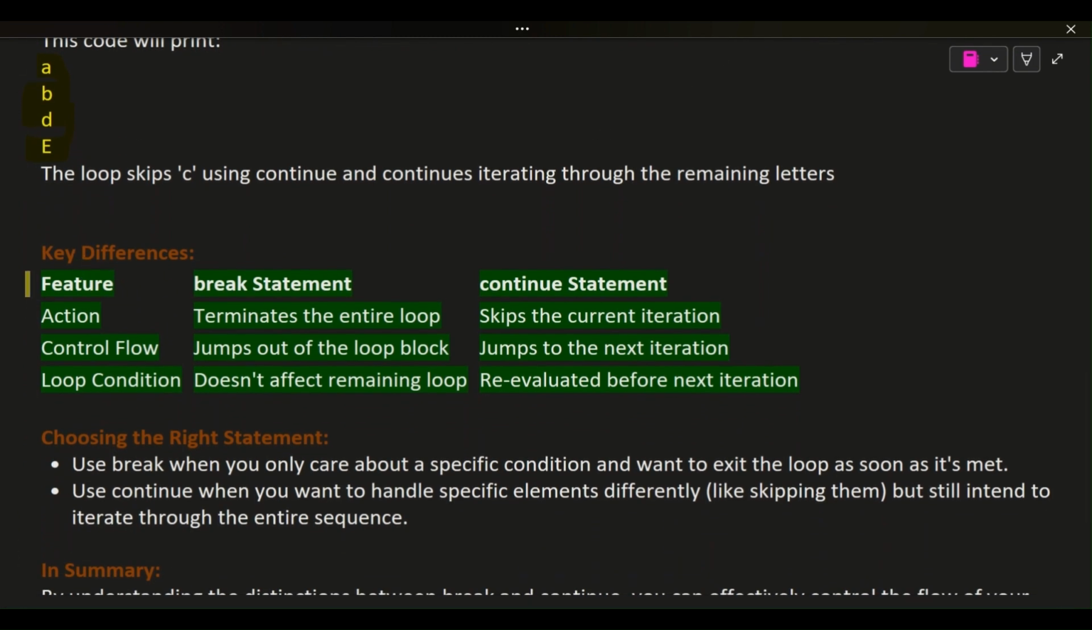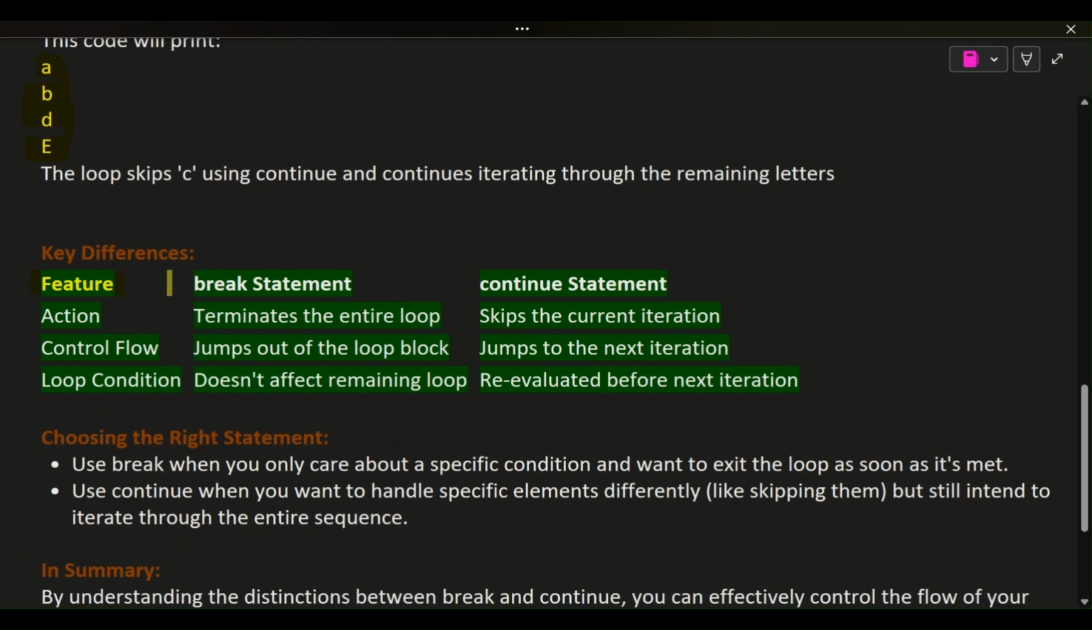Key differences. Feature: break statement, continue statement. Action: terminates the entire loop; skips the current iteration. Control flow: jumps out of the loop block; jumps to the next iteration. Loop condition: doesn't affect remaining loop; reevaluated before next iteration.